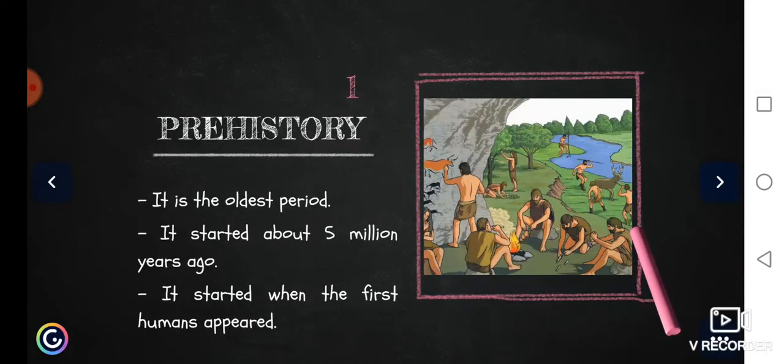So, what do we know about prehistory? It is the oldest period, okay? So, in the timeline, it is the first period. It started about 5 million years ago, so it is very old, and it started when the first humans appeared.